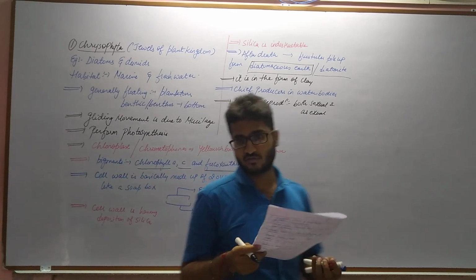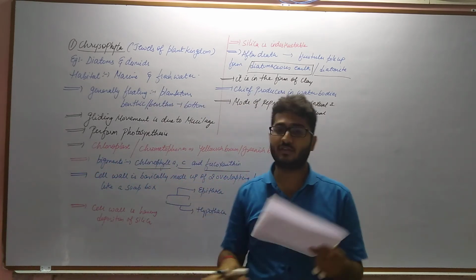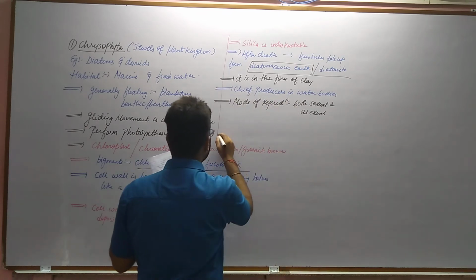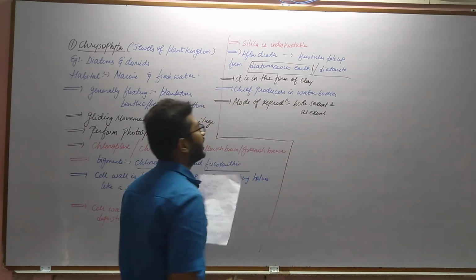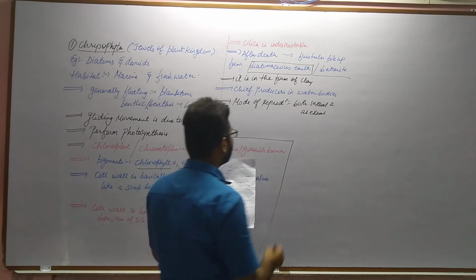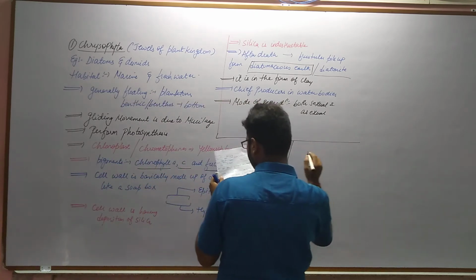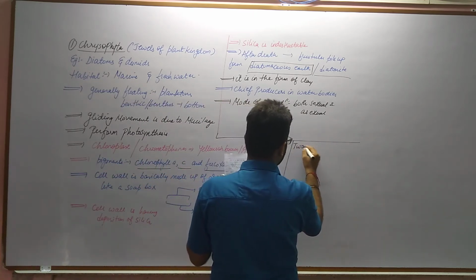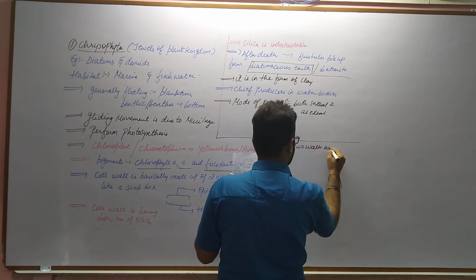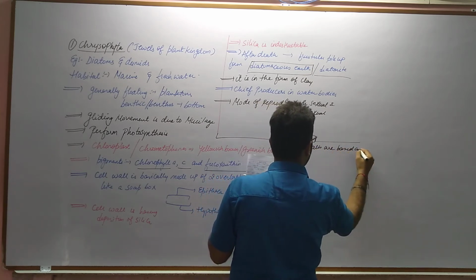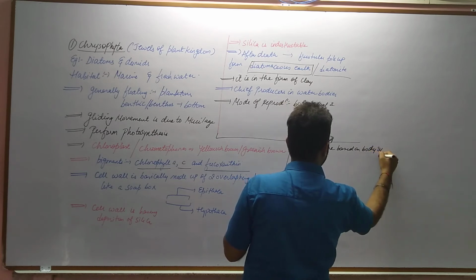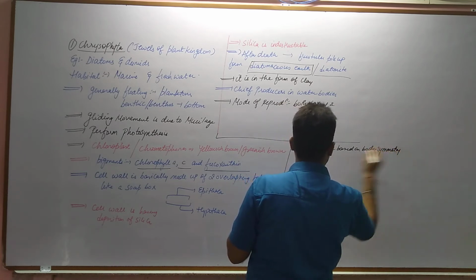Now the two walls, that is the cell wall, the naming is done on the basis of body symmetry, that is the radial symmetry as well as bilateral, or the pinnate and centric. So let us discuss. The two walls are based on body symmetry.